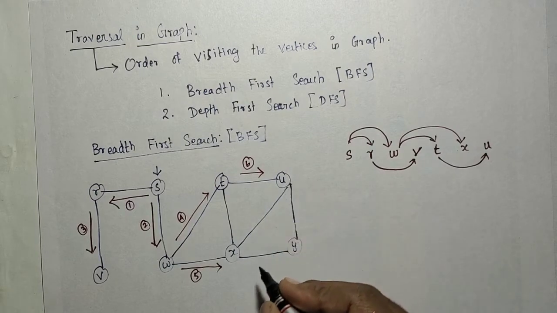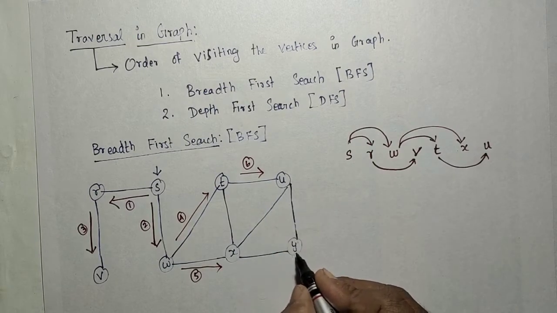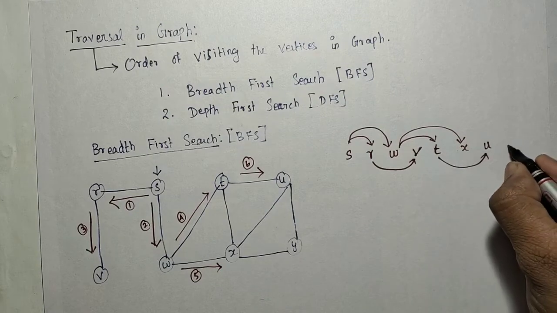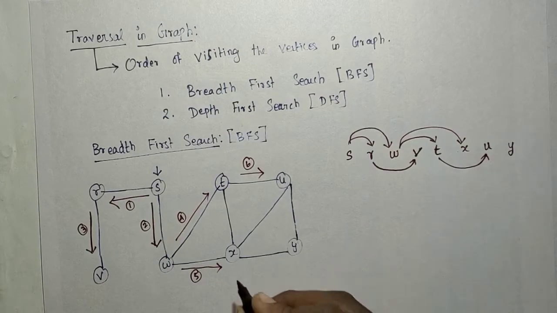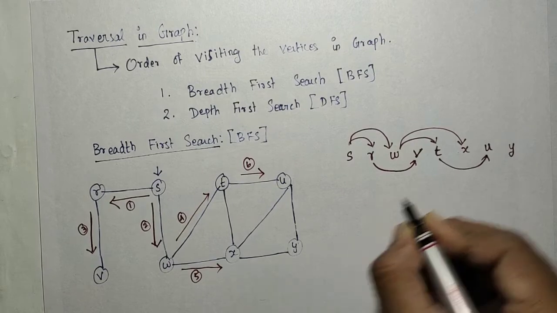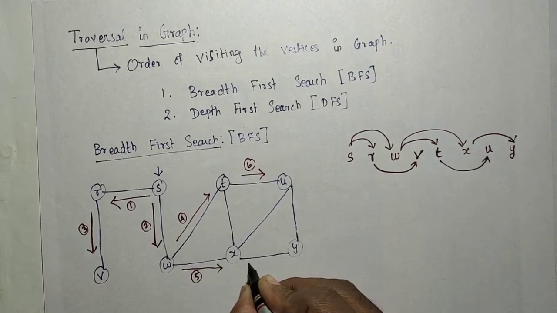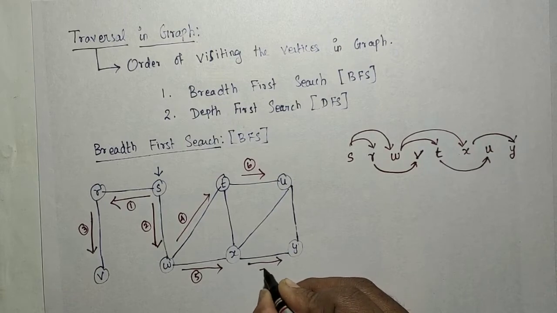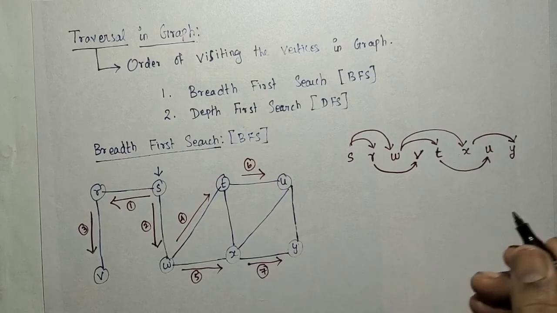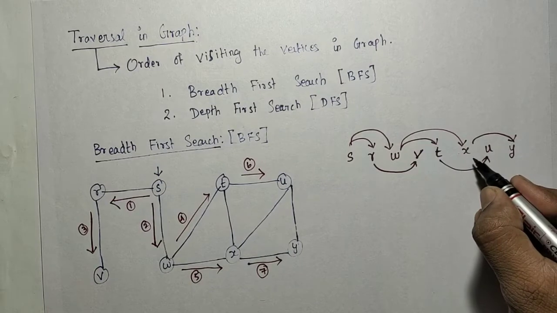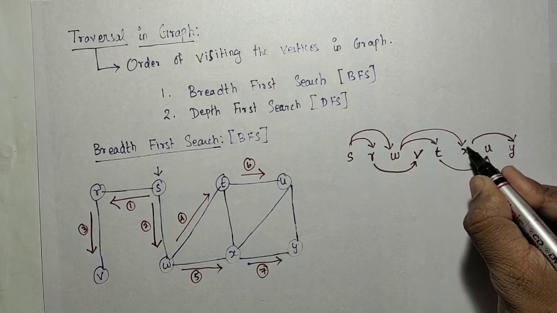The only unvisited node is Y. So Y has to be visited by X. So this is the seventh. We should not stop. Then X's adjacent nodes are visited.